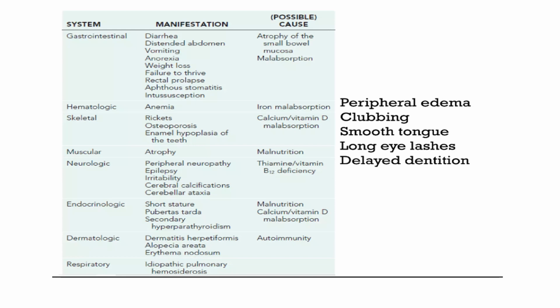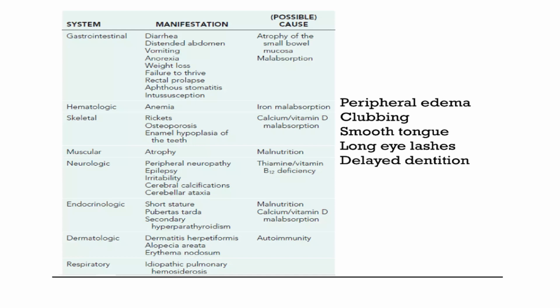As for the manifestations, we have discussed the gastrointestinal part; now the extra-intestinal manifestations. They are common in children who present late. In these children, we can have short stature, and iron deficiency anemia which is resistant to oral iron supplementation is the commonest presentation. Along with that, there can be skeletal abnormalities like osteoporosis and enamel hypoplasia of teeth because of the malabsorption of vitamin D and calcium. There would be muscular atrophy because of malnutrition.